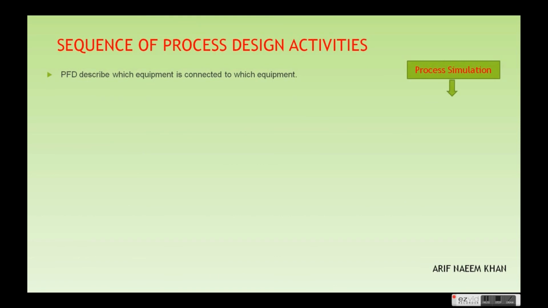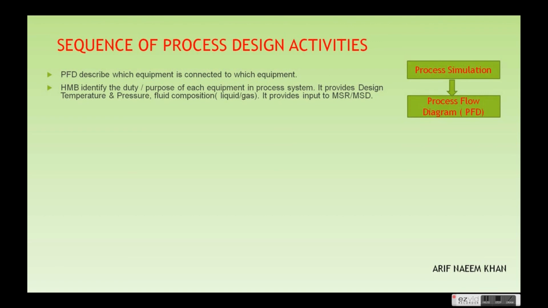The process engineer performs the simulation to have the sequence of the activities. Then after that the process flow diagram describes which equipment is connected to which equipment, and after that heat and mass balance identifies the duty and the purpose of each equipment in the process system. It provides the design temperature and pressures, fluid composition like liquid or gas, and its composition, and it provides the input to the material selection report or material selection diagrams.